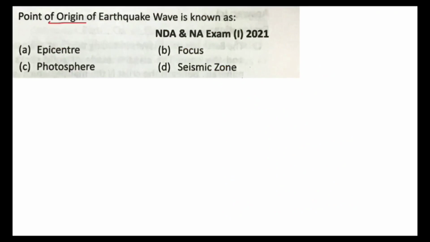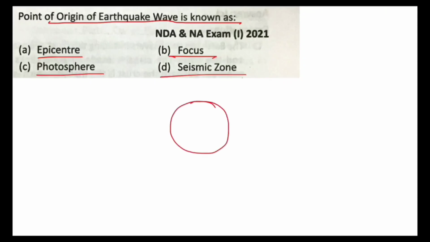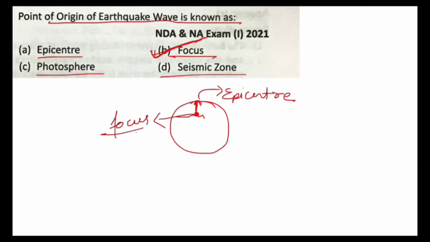Next. Point of origin of earthquake wave is known as epicenter, focus, photosphere, or seismic zone. Let this be the Earth. Here, earthquake happens. This is the point of origin of earthquake. This will be called focus. And point on the surface of Earth that is nearest to the focus is called epicenter. So B, focus is correct, and this is your answer.